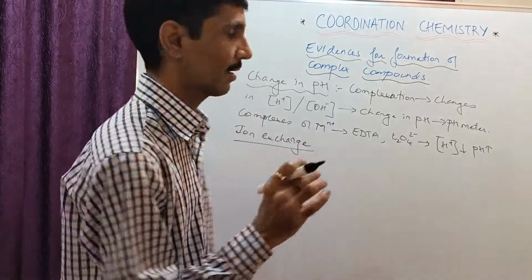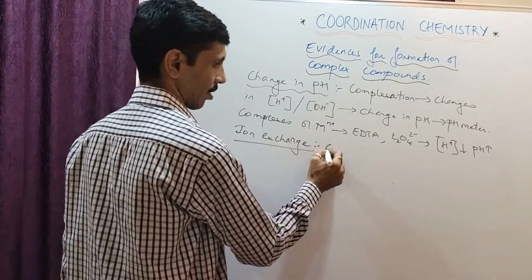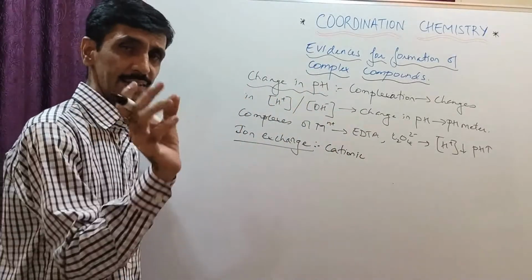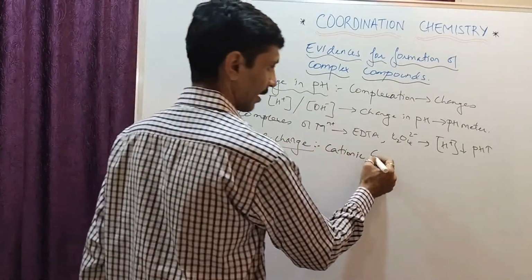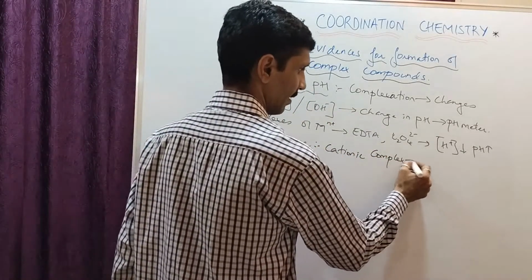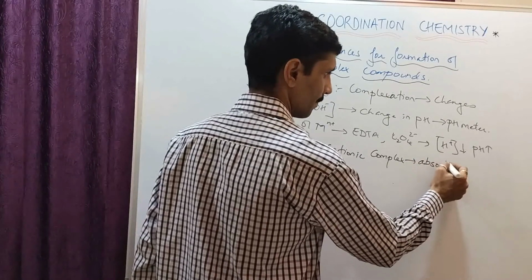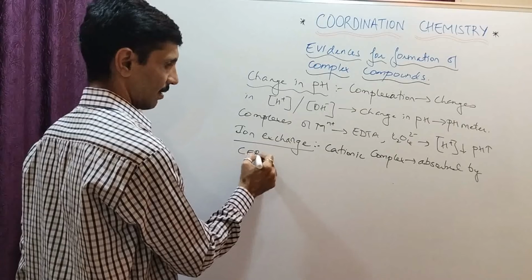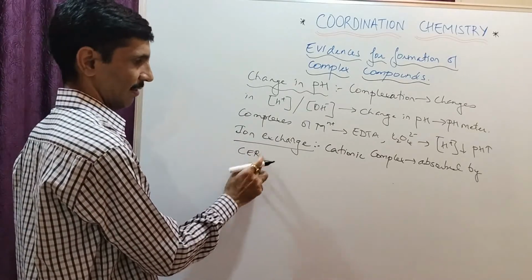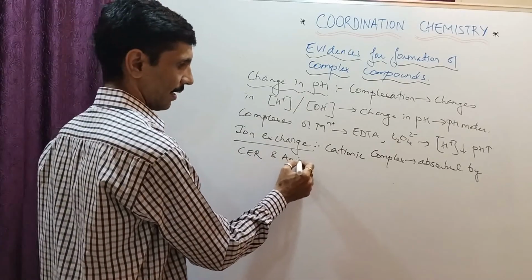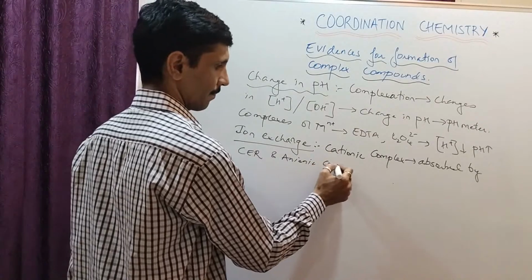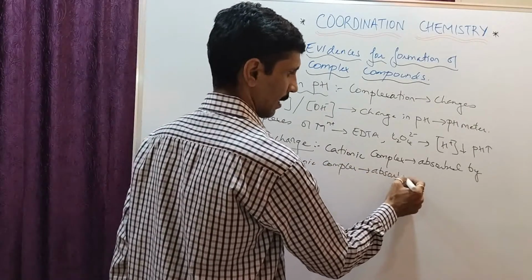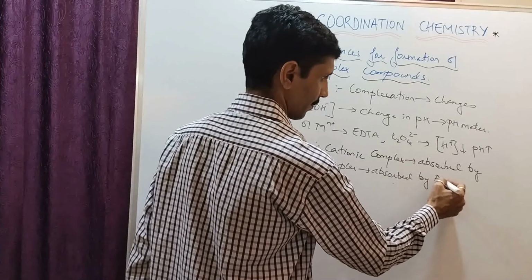तो जब मेरे पास एक cationic complex है, okay, complex तो है लेकिन वो उसके ऊपर positive charge है. याद है मैंने आपको complex ion ये term explain किया था. So cationic complex is absorbed by a cation exchange region, जिसे मैं लिखता हूँ CER, cation exchange region. And similarly, the anionic complex is absorbed by the anion exchange region.